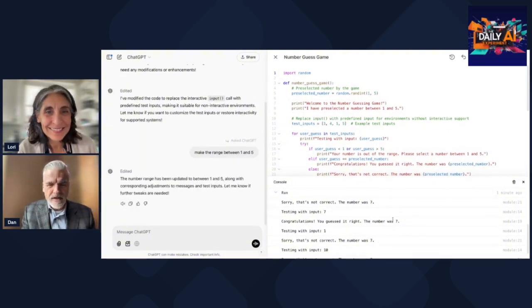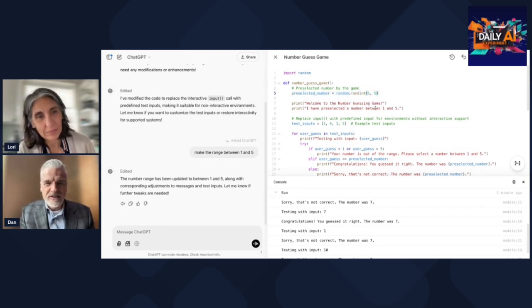So here it goes. What it did is, when I said that, I just clicked on the line here and asked ChatGPT, giving it instructions to edit this line, and so it changed it to between 1 and 5.